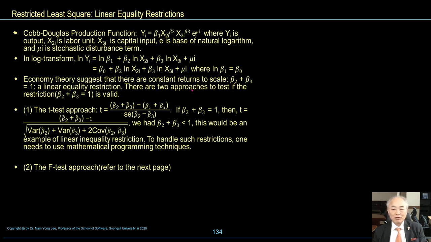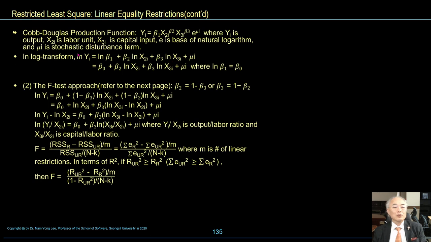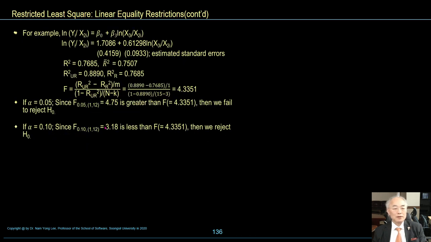There are two approaches to test whether this restriction is valid: the t-test approach and the F-test approach. For the Cobb-Douglas production function F-test approach, refer to the next page. Here I'm going to skip.